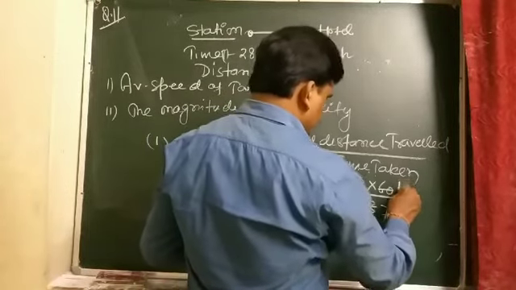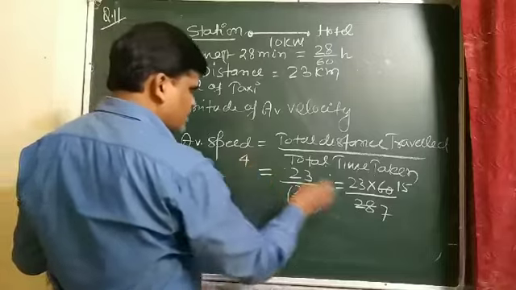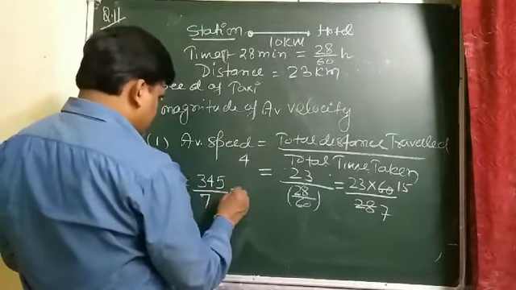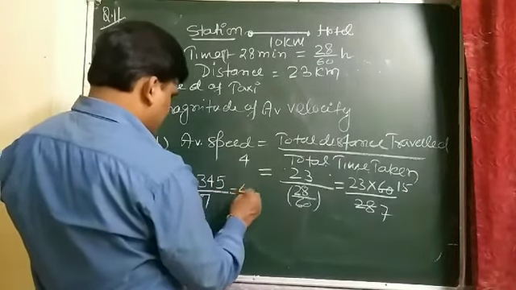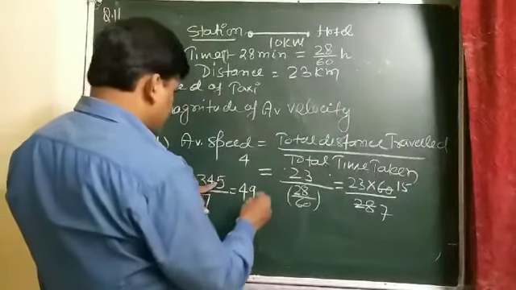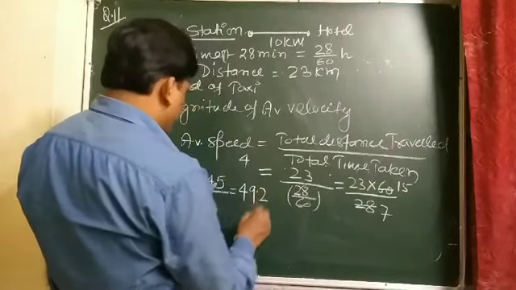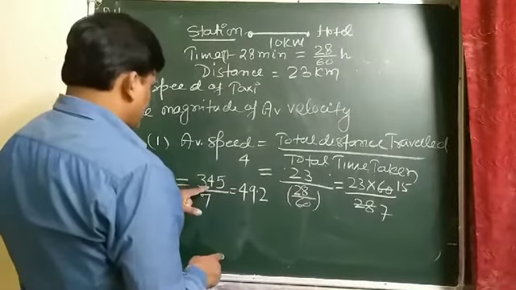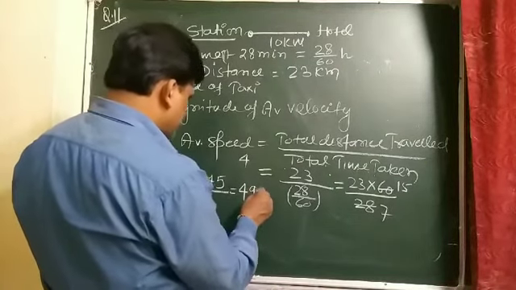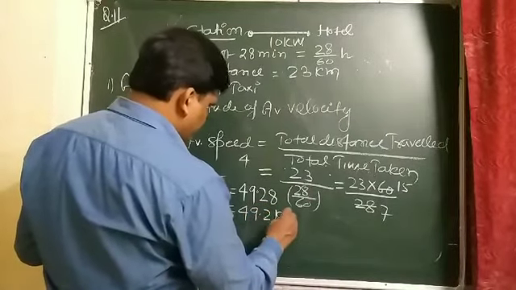Now simplifying the division by 7 and by 4, it comes out to be 49.3.